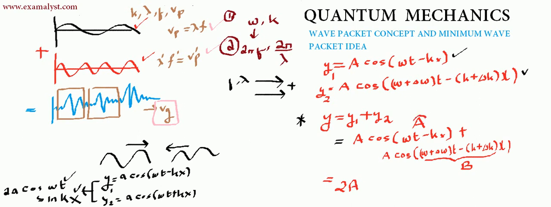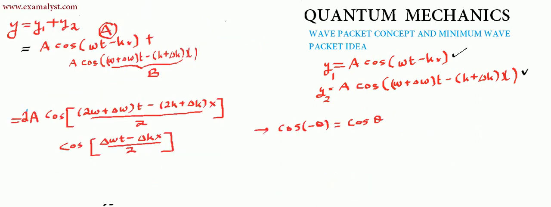So 2a, cos (a plus b)/2. So what is (a plus b)/2? You have to add omega t minus kx with all these things. So you will be left with, so let us do it in the new page. Okay, so I have written it down. You can just simply do this algebra from here to here. It's very easy.